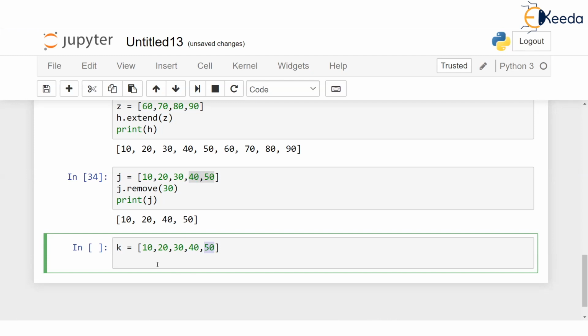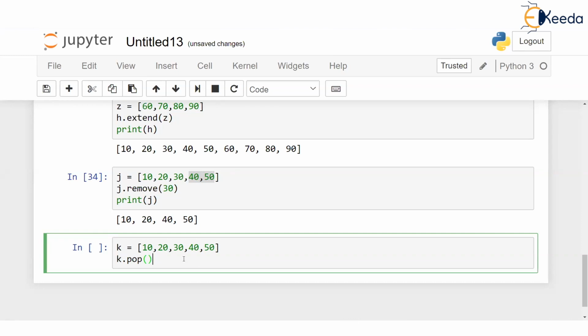Then one way of doing this is, I can write K dot remove 50, because 50 is placed at the last position. But the another way of doing this is, write K dot pop. When I write the pop function, I don't give the value. Which value I want to remove? Pop by default goes to the end of the list, removes that value.